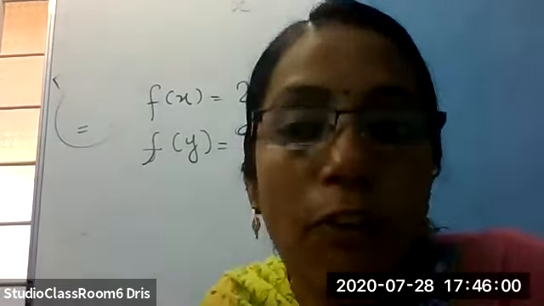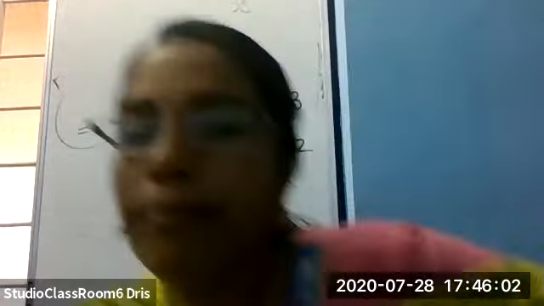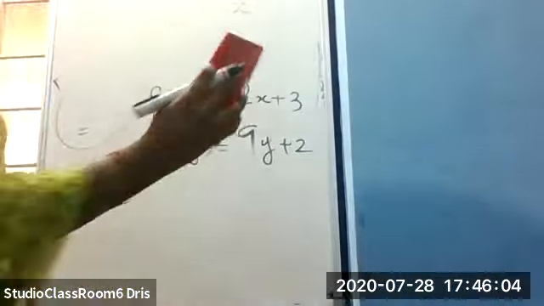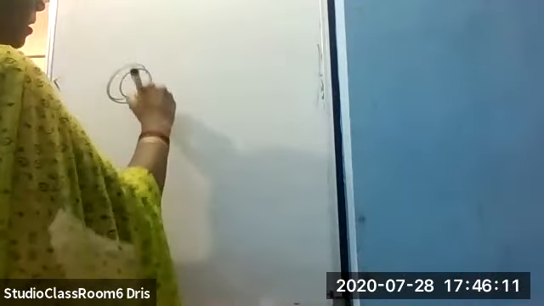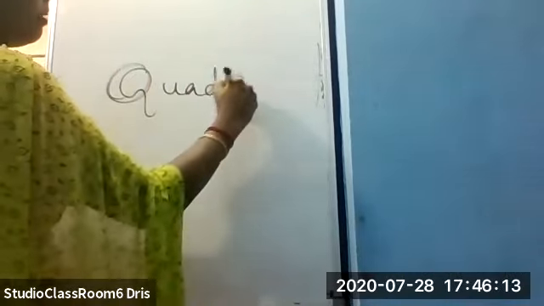Now next one is the fourth one. Look at the board. I'll write quadratic polynomial.